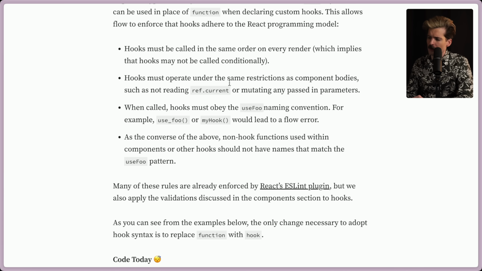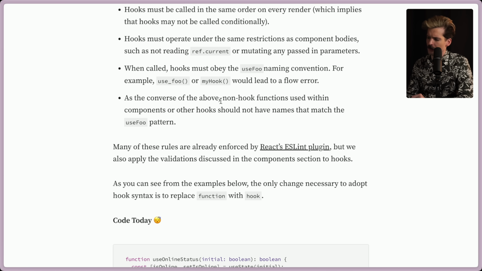Hooks also must operate under the same restrictions as component bodies, such as not reading the ref.current or mutating any past values in parameters. When called, hooks must obey that use_foo naming convention. For example, use_foo or my_hook would lead to a Flow error. That's nice, that when you define something using the hook syntax, if you don't name it properly, you get an error. As the converse of the above, non-hook functions used within components or other hooks should not have names that match the use_foo pattern. Again, very nice. I've seen old libraries that came out before React that had the use syntax as just how they named things. And I've even wanted to name things like that too, and it could easily lead to issues.